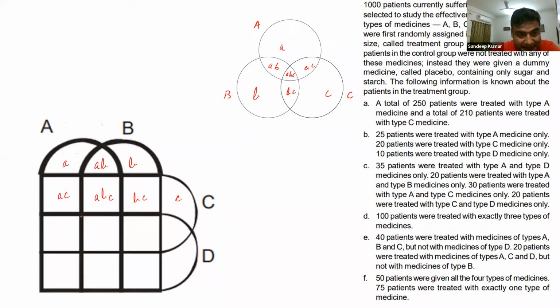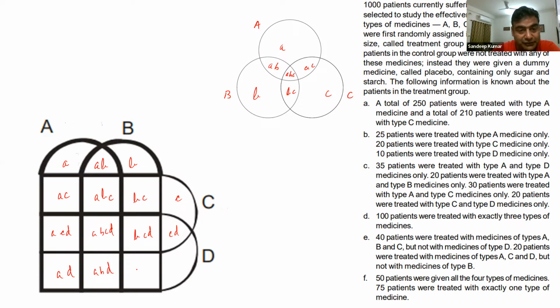Now, this is D as well coming into the equation. So we'll have ACD. We'll have ABCD. We will have BCD. We'll have CD. We will have AD. We will have ABD.